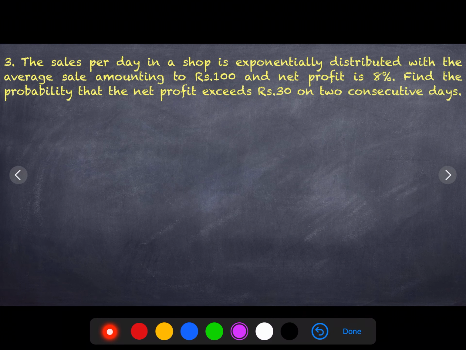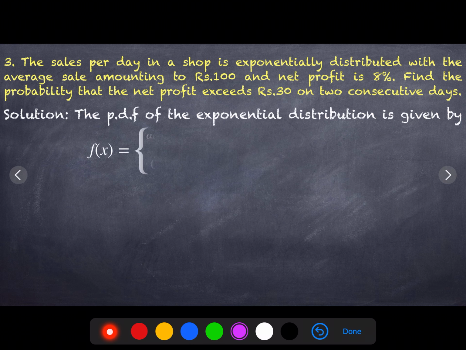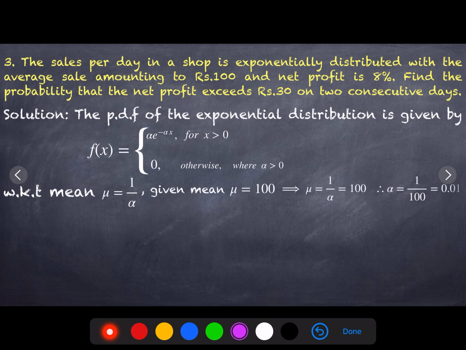The sales per day in a shop is exponentially distributed with the average sale amounting to rupees 100, and the net profit is 8%. Find the probability that the net profit exceeds 30 on 2 consecutive days. So first, write the formula. The mean is given as 100, so by using that value calculate alpha, that is 0.01. Substitute in the formula, we will get 0.01 e power minus 0.01 x for x greater than 0.